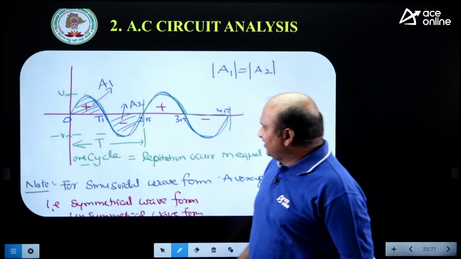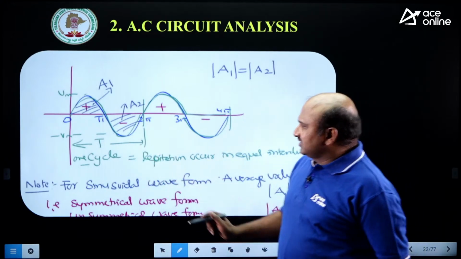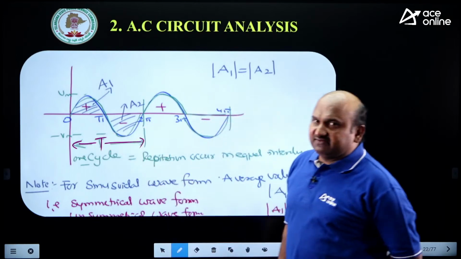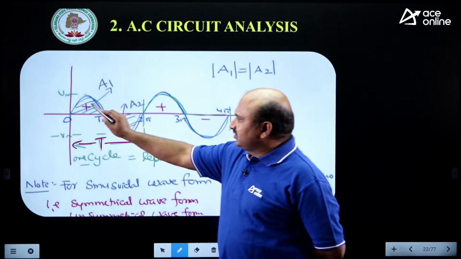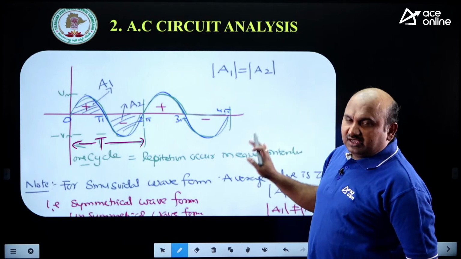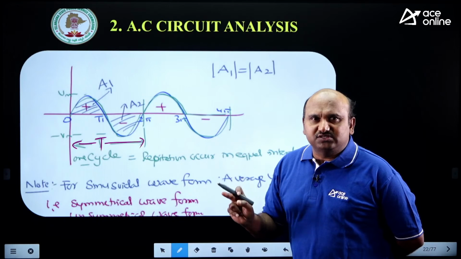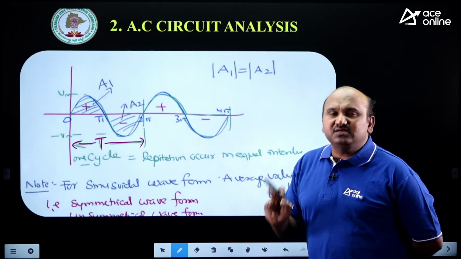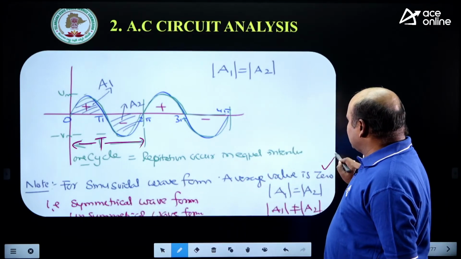Now, for this sinusoidal waveform, one cycle means repetition occurs in equal intervals. Time period means the time taken for one complete cycle. Repetition occurring in equal intervals is nothing but one complete cycle. If the area under the positive half cycle and negative half cycle is the same, the average value is equal to 0. Whenever any alternating quantity has average value equal to 0, that type of waveform is called a symmetrical waveform. For a sinusoidal waveform, the average value is equal to 0.